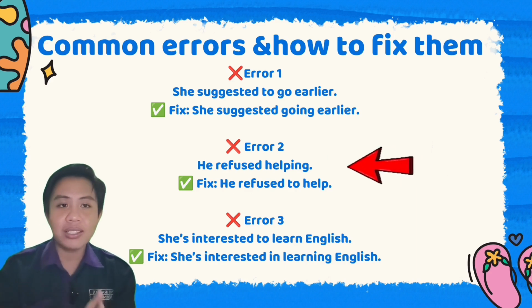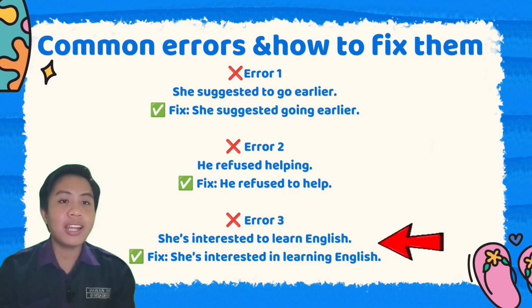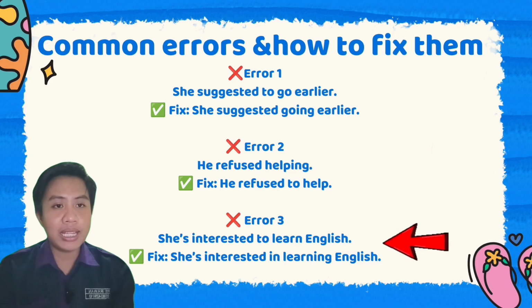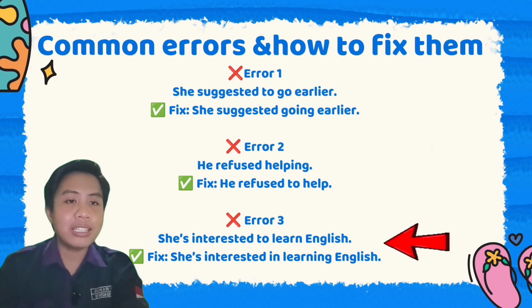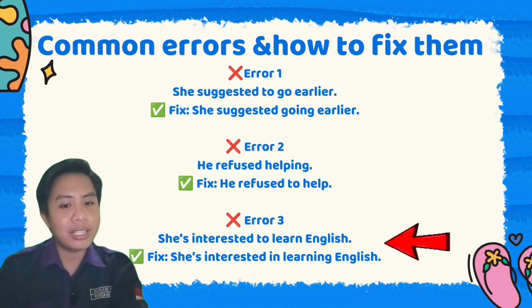The third error is: she is interested to learn English. The fixed one is: she is interested in learning English.